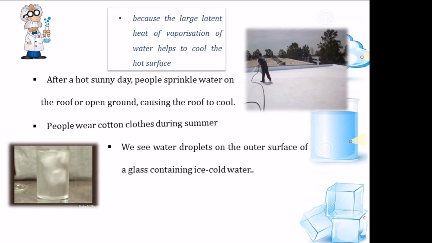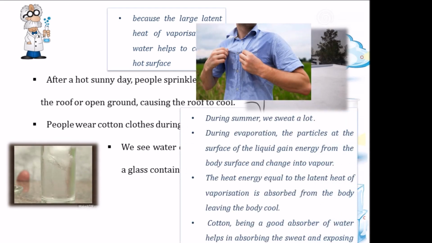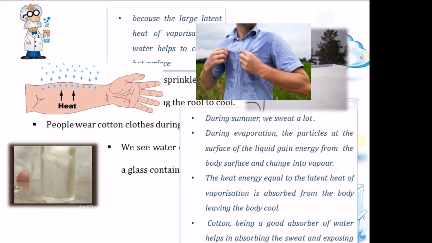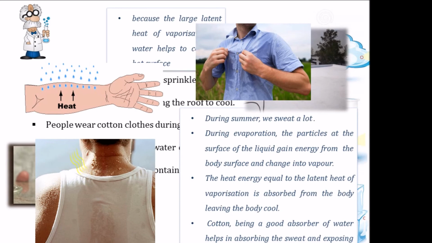Similarly, people wear cotton clothes during summer. Why do they do that? We know that during summer, we sweat a lot, right? We perspire. Why do we do that? Because it is a mechanism of our body which keeps us cool. We know that during evaporation, the particles at the surface of the liquid gain energy from the surroundings or the body surface and change into vapor. So this heat energy is equal to the latent heat of vaporization, which is absorbed from the body, leaving the body cool. So cotton being a good absorber of water helps in absorbing the sweat and exposes it to the atmosphere for easy evaporation.